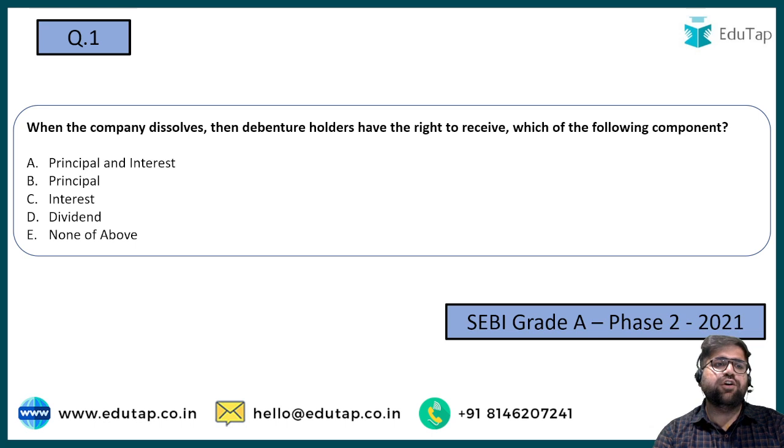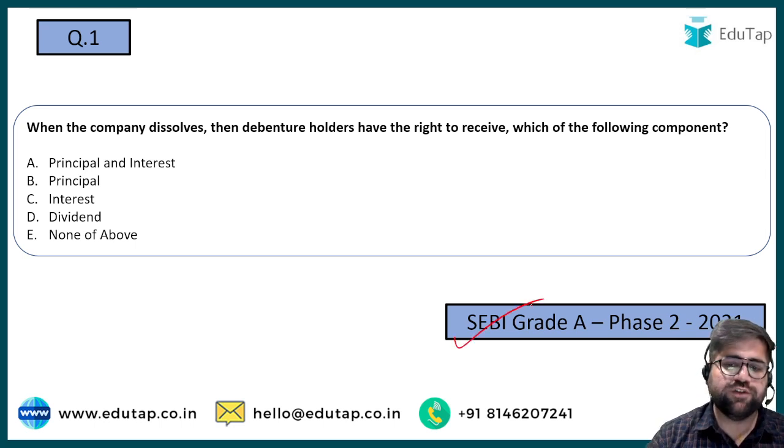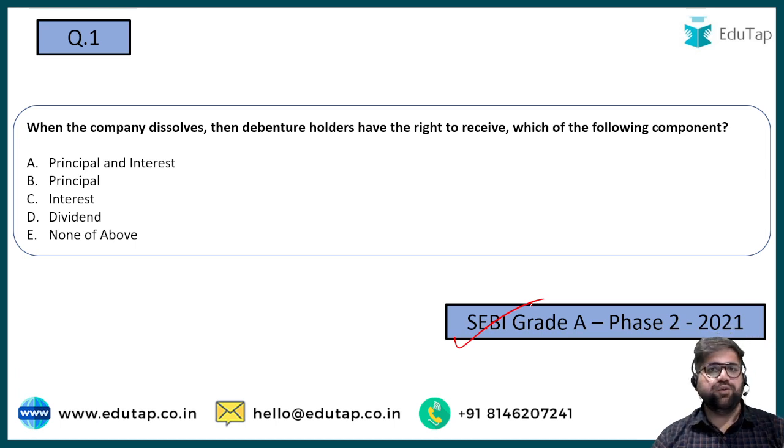Question number 1 is on your screen now. When a company dissolves, debenture holders have the right to receive which of the following components? This question was there in your 2021 Phase 2 paper. The options are principal, interest, and so on. You can read them yourself, I'm not wasting much of your time on reading the options.